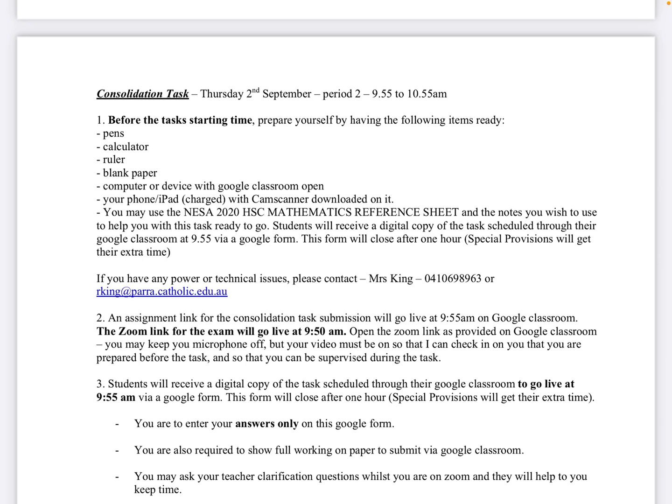So you're going to open the Zoom link as provided on Google Classroom. It will probably be in the stream. And then the other section will be scheduled in an assignment. So they will be in different boxes, so don't panic.